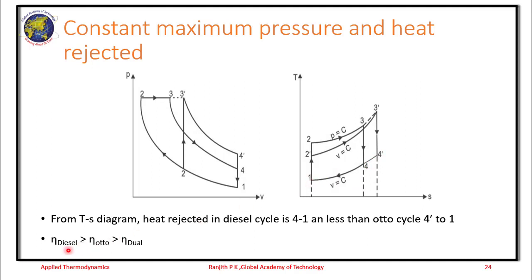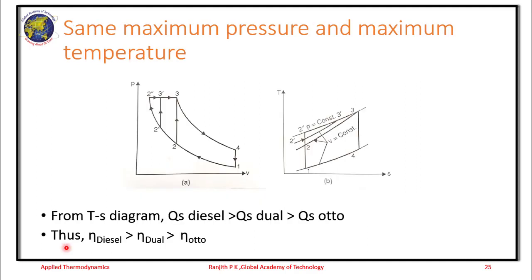So for this case, the diesel cycle has more efficiency when compared to the Otto cycle and the dual cycle. So if you are able to somehow maintain the maximum pressure constant with the heat rejected being minimum, we can say that only in this case the efficiency of the diesel cycle is more.